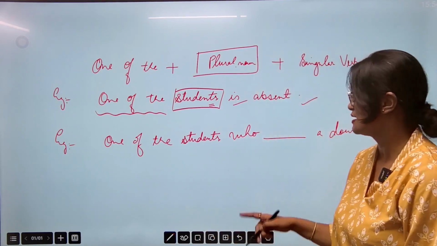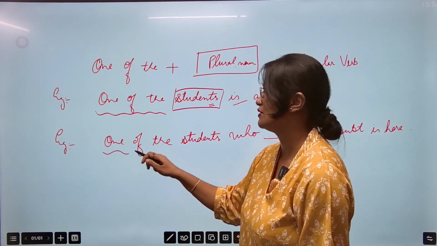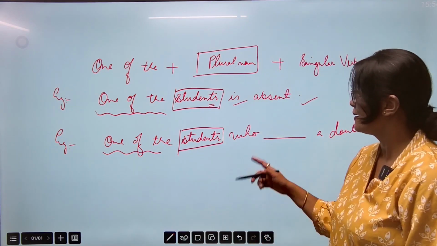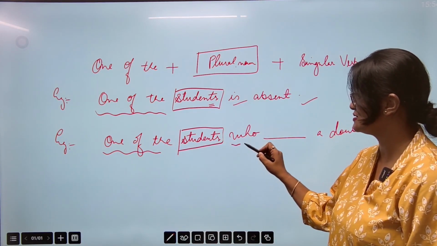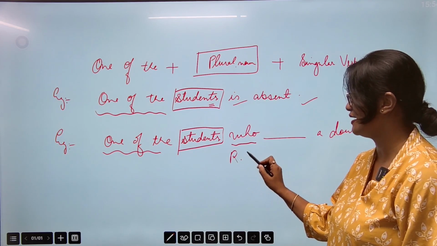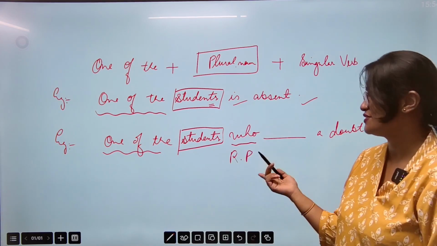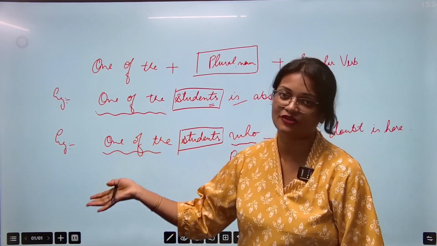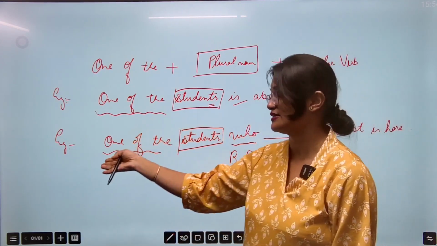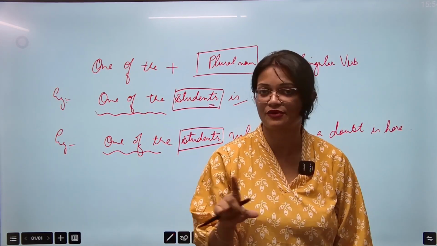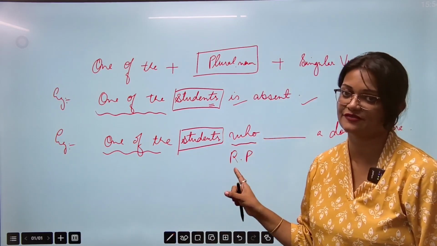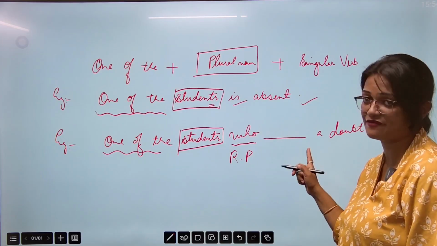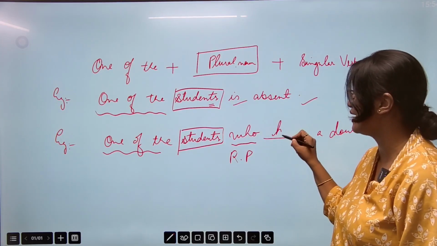Now look at this sentence: one of the students, यहाँ पे भी one of the से start किया, so we have students that is plural, then we have this one, what is this? अभी थोड़ा टाइम पहले हमने पढ़ा, ये है relative pronoun. This can be also interrogative pronoun, but ये question नहीं पूछ रहा है, so it is not asking anyone any question, neither it is saying at the starting of a sentence who is that, who is he ऐसा नहीं बोल रहा है. So this is not interrogative but this is relative pronoun. Okay, so now we are using relative pronoun here, तो यहाँ पे has होगा कि have होगा, that's the answer. तो यहाँ पे answer होगा have.